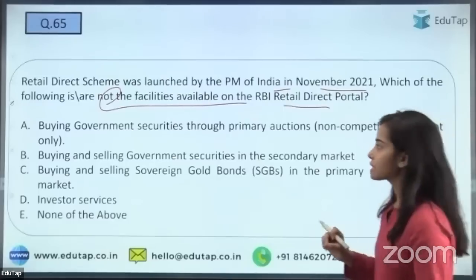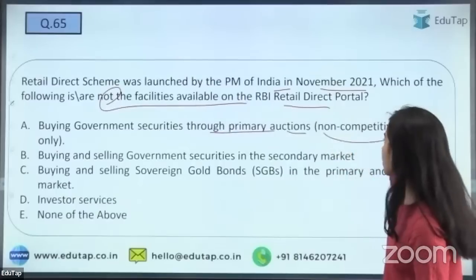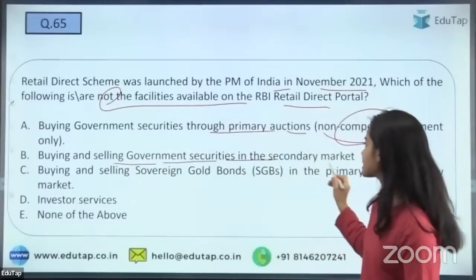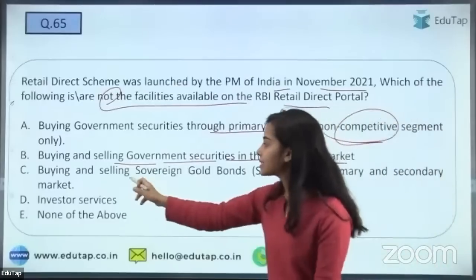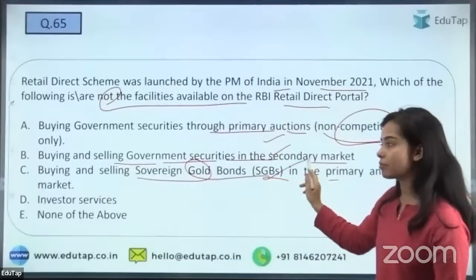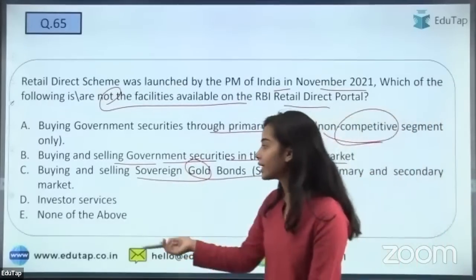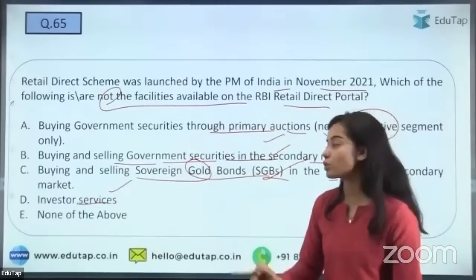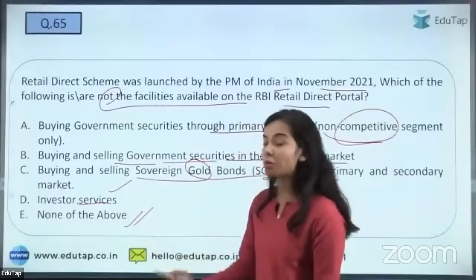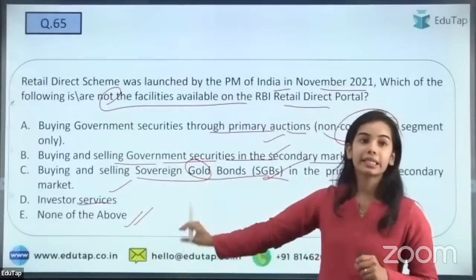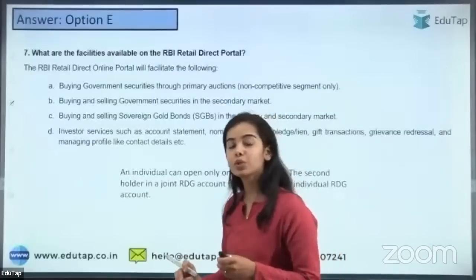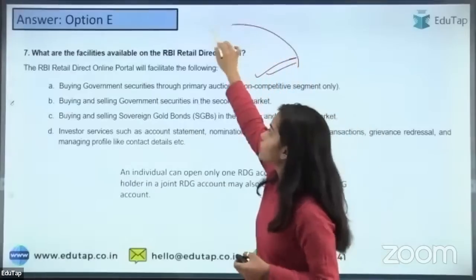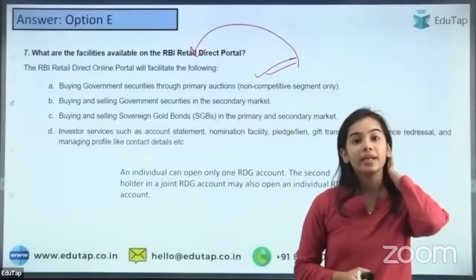So here, buying government securities through primary auctions, non-competitive segment, that is correct. Buying and selling government securities in the secondary market, that is also correct. Buying and selling of the sovereign gold bonds in the primary and secondary market, that is also correct. Investor services are also provided under the retail direct scheme. So here the right answer will be none of the above, because none of these facilities is wrong. Okay, so the right answer is E. All of these facilities are provided under the RBI retail direct scheme.